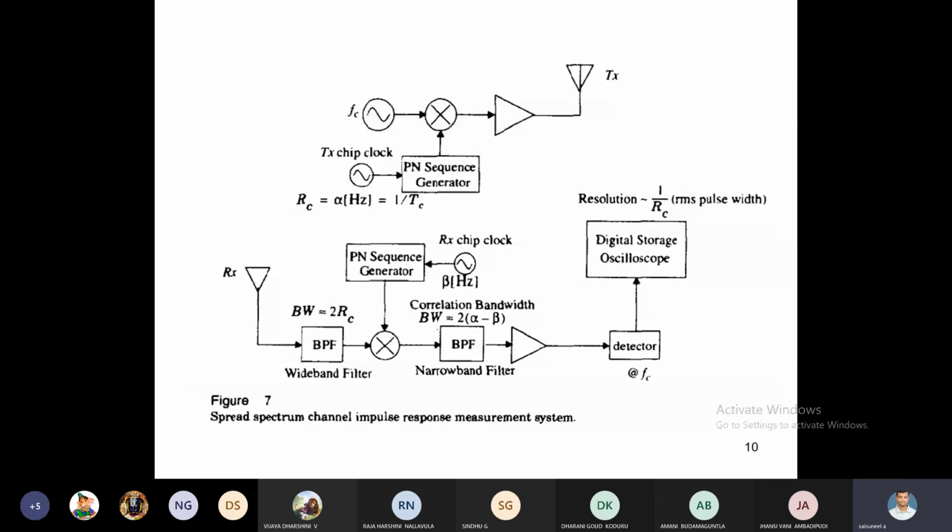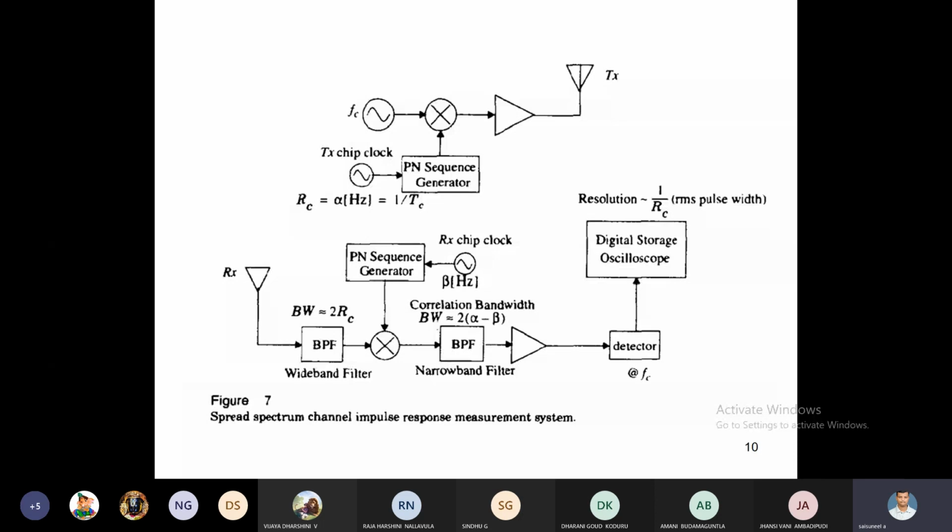But on the receiving side, we tune to the same frequency. Only when the transmission carrier frequency and the tuned receiver frequency match together do we get the audio signal output in the radio. That is matching. If it is not matched, there is no audio output. If it is slightly matched, we get some background noise. It is the same thing on both the transmission side and the receiving side: the transmission chip clock rate and the receiver chip clock rate, and similarly the PN sequence generators on both sides, should be matched together. Then only we get output.